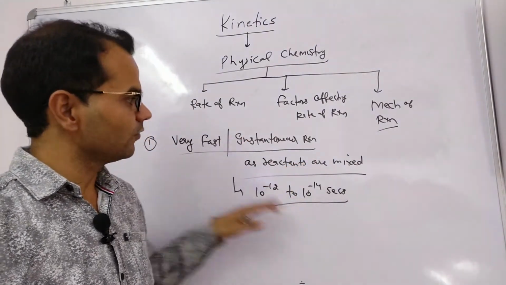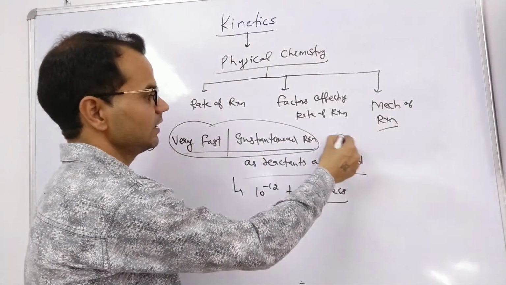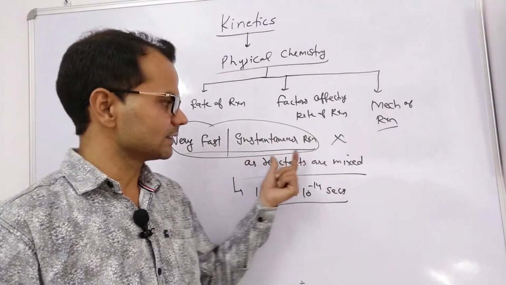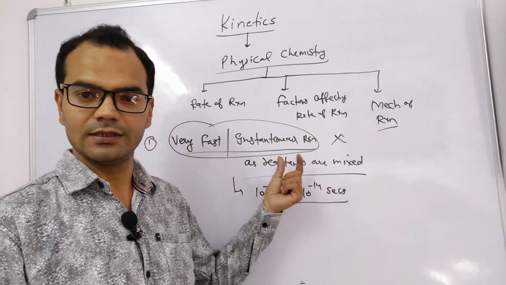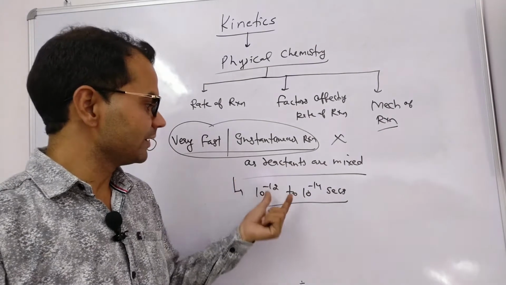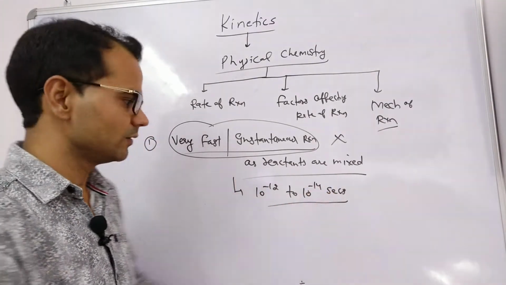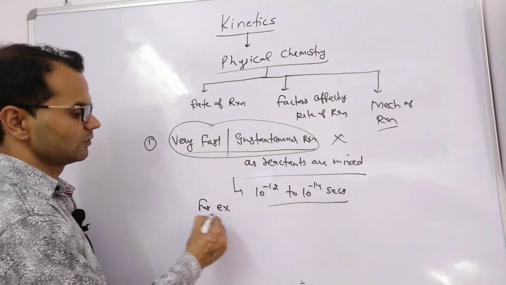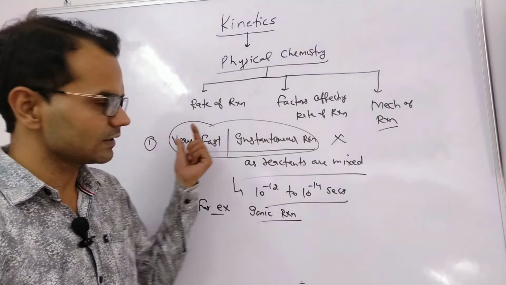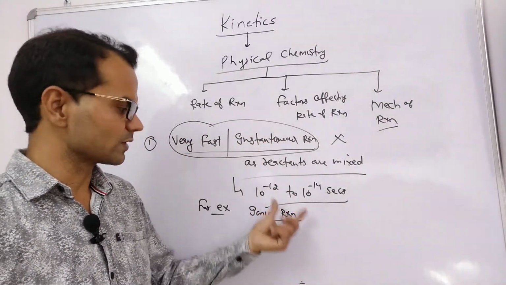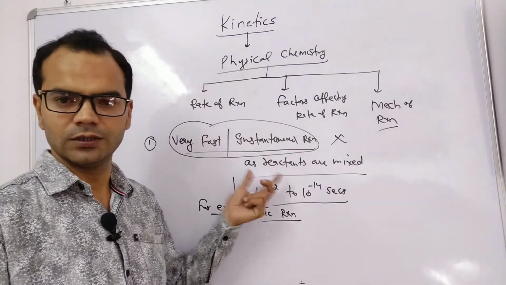So these kinds of reactions are not studied in kinetics. Why? Because as reactants are mixed, the reactions are going to complete only in an instant. Their time period is 10 raised to power minus 12 to 10 raised to power minus 14 seconds. For example, ionic reactions. Ionic reactions are very fast reactions or instantaneous reactions because ions are more reactive. They easily react and combine together to form products.